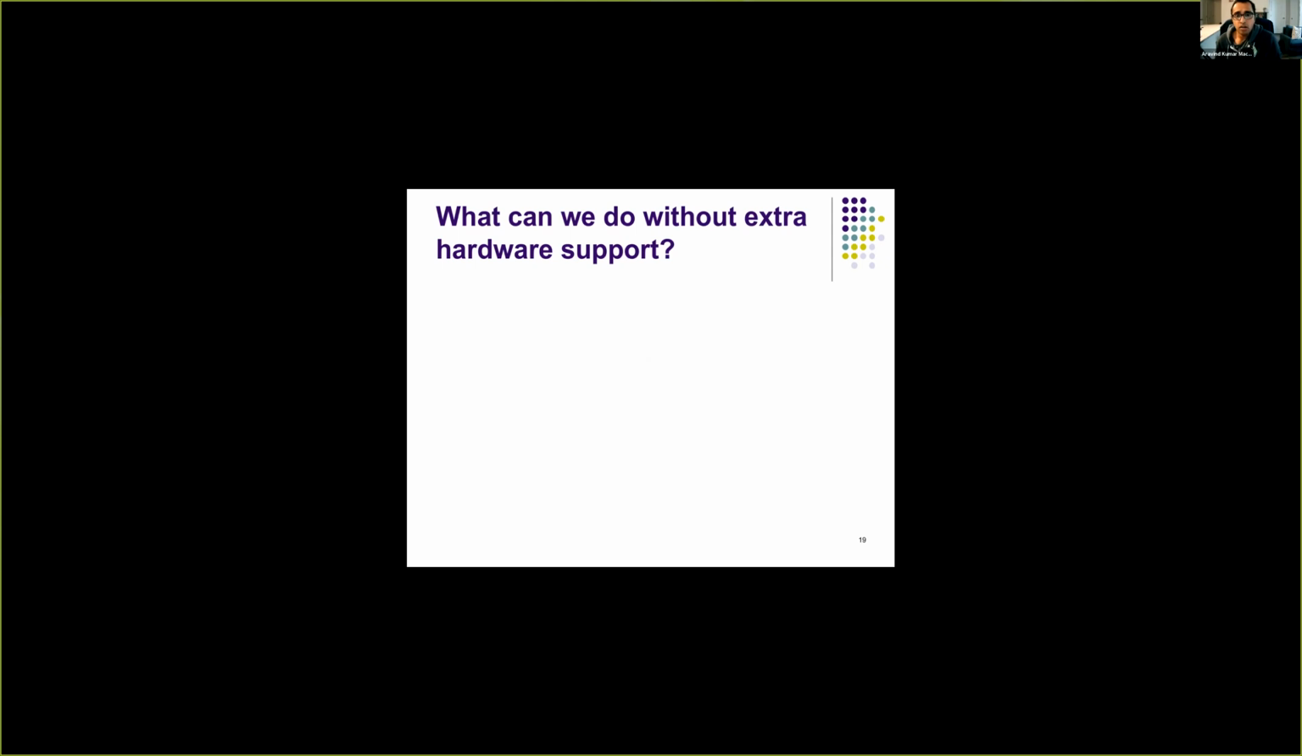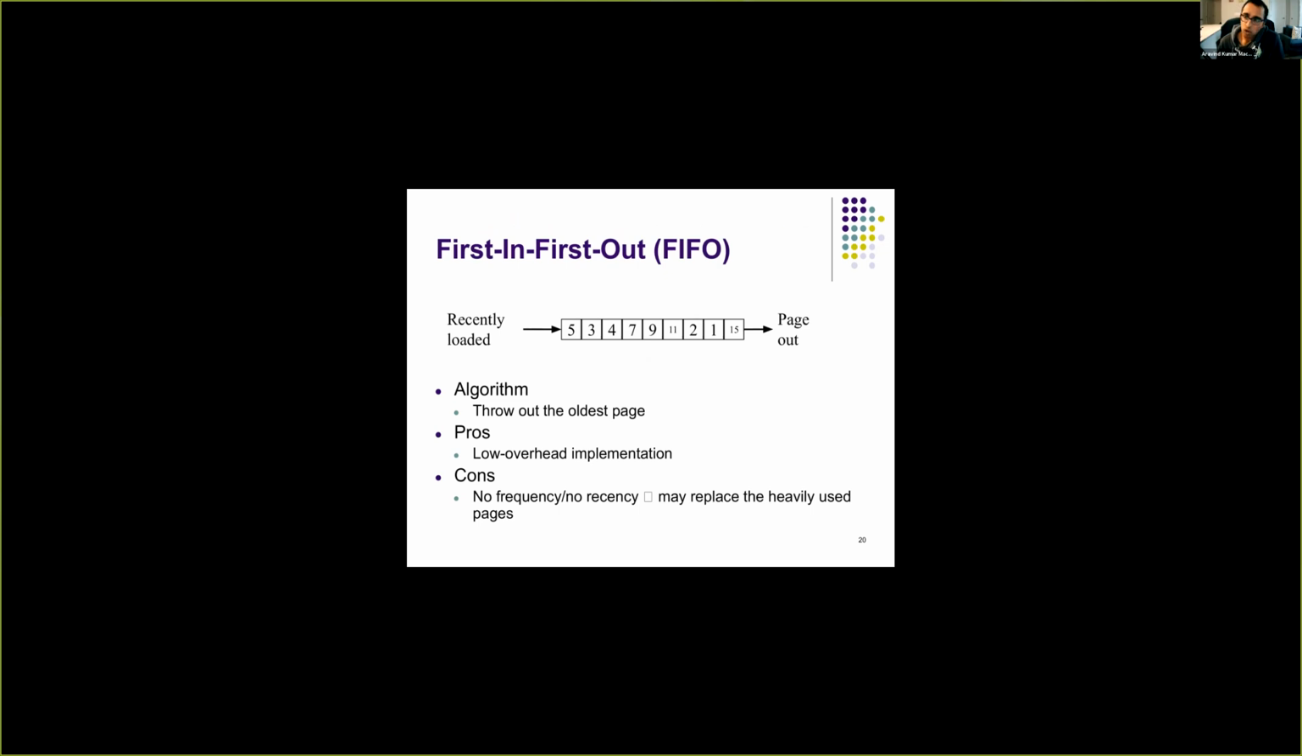So what can we do without hardware support? Let's say we do not have any hardware support. What are the page replacement policies we can think of? Our good old friend, first in, first out. The operating system can keep track of physical pages that are recently swapped in, and whenever a page is needed, it will just pick the oldest page, and that will be the page that will be evicted.